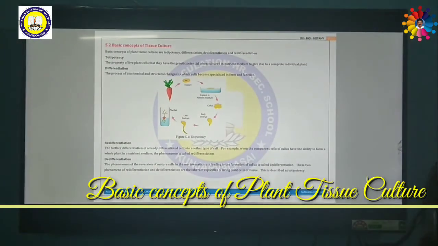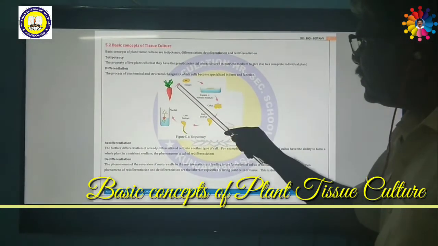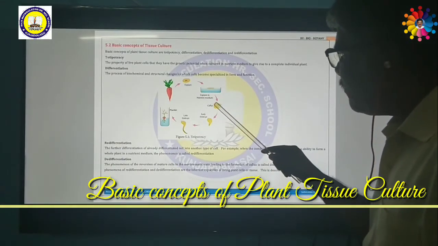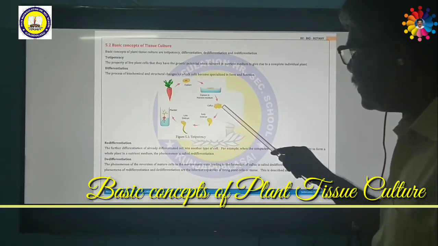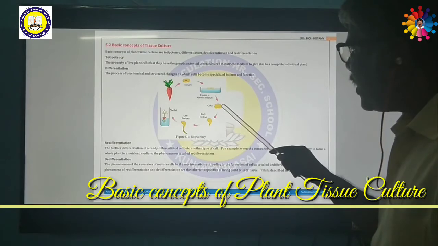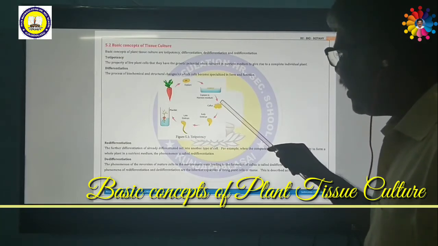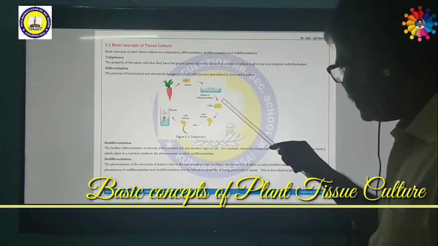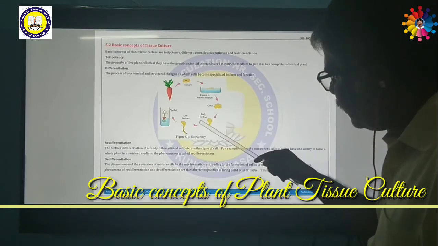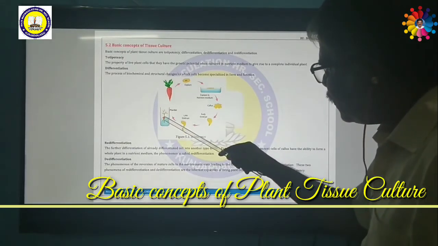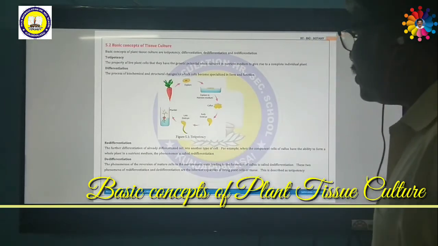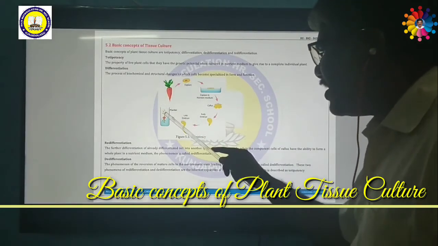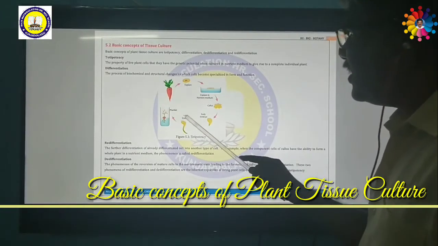What do you mean by differentiation? Here the cell is growing up. It is an unorganized mass of cells. When they are in the callus, they are an unorganized mass of cells. These unorganized cells do not have any specific function like root or shoot or flower. But afterwards, this callus will develop into an embryo, then into shoot and root. This is called differentiation. Differentiation means the unorganized mass of cells will develop into various parts, various organs, shoot or root.